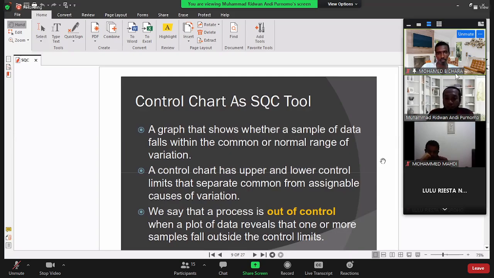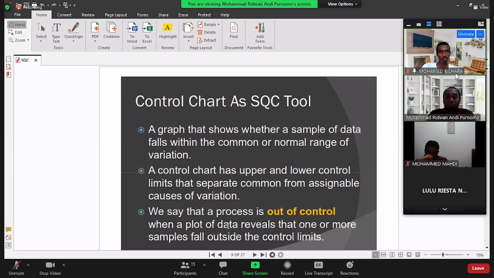We say that a process is out of control when a plot of data falls outside the limits. Because we will work not only with single data, we will work with a set of data, but not all of the data. We already take a sample. We already know that we need to take a sample of the data.